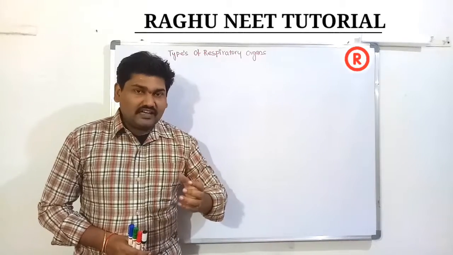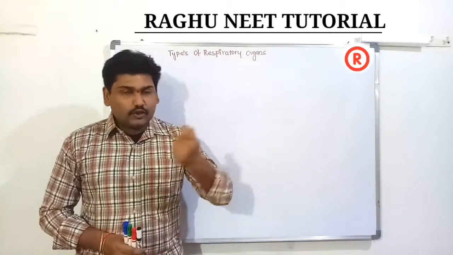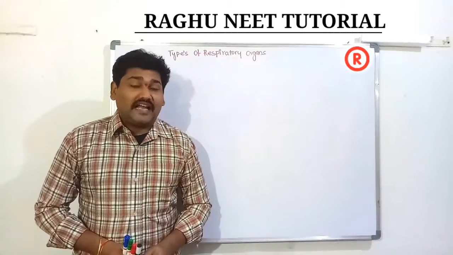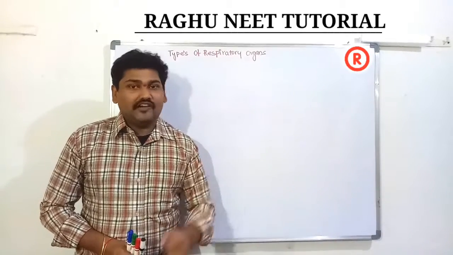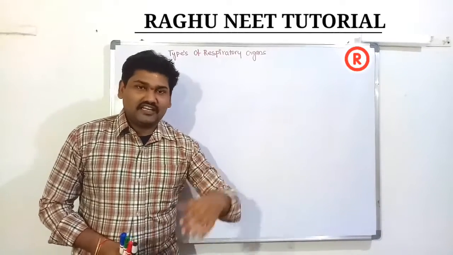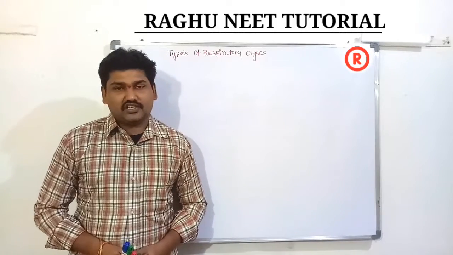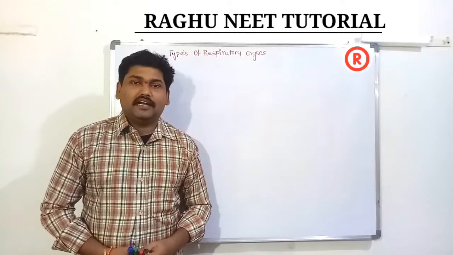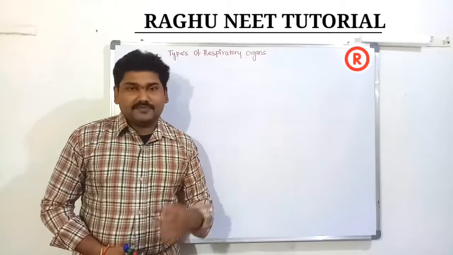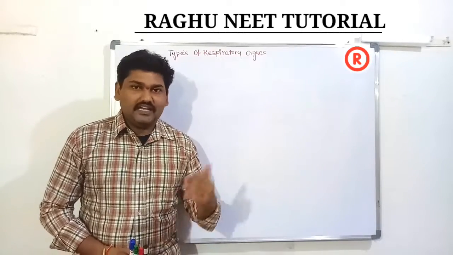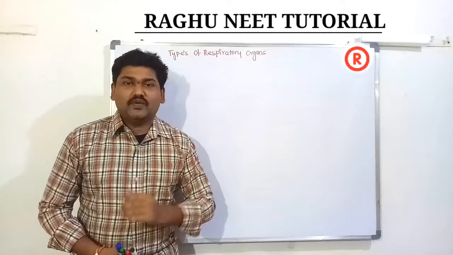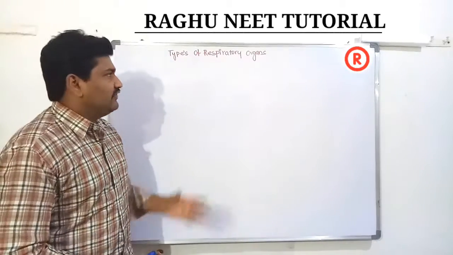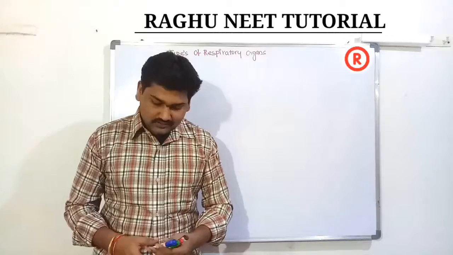Organisms originated from the aquatic to the terrestrial region. The organisms originated in the aquatic region, so the aquatic organisms developed gills. This type of respiration is known as gill respiration. The amphibians, which are both aquatic and terrestrial, developed both respiratory features, known as cutaneous respiration as well as pulmonary respiration. So today we are discussing complete detailed information about the respiratory organs.